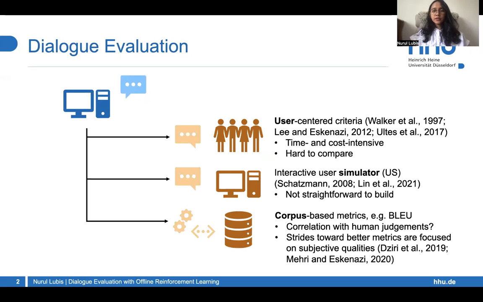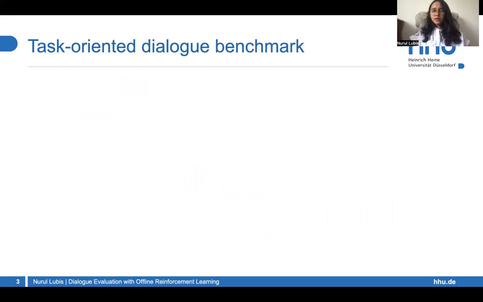An alternative is corpus-based metrics, but they don't always align with human judgments. More work and strides toward better metrics are focused more on subjective qualities, making it more suitable for chat-oriented systems. For task-oriented ones, success rate measures whether the system successfully helped the user fulfill their goal through the interaction.